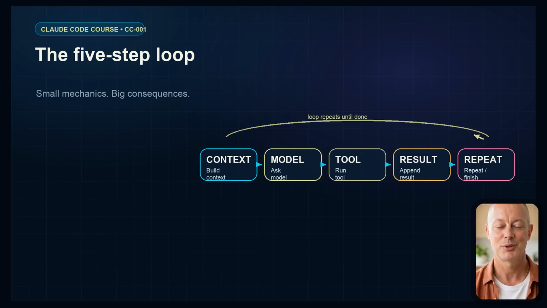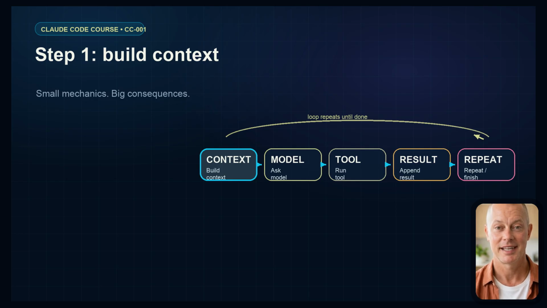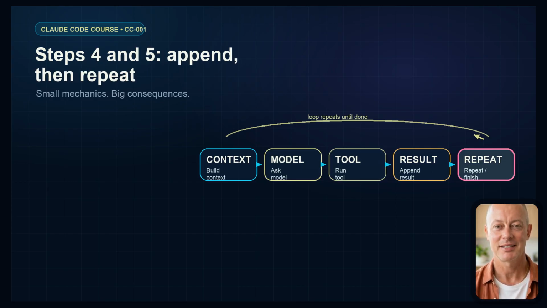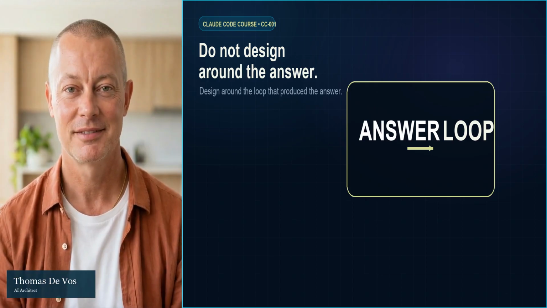An agent loop looks like this. Build context. Ask the model what to do. Run an approved tool call, add the result back into the transcript. Repeat until the task is complete. That is it. Context, model, tool, result, transcript, repeat.